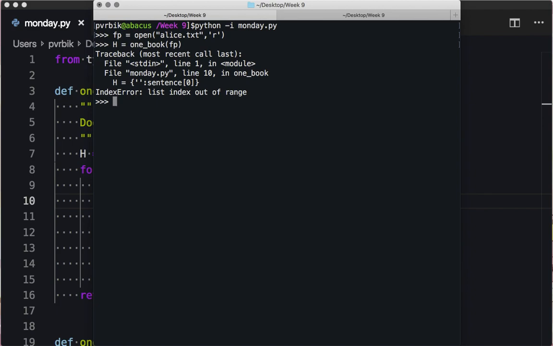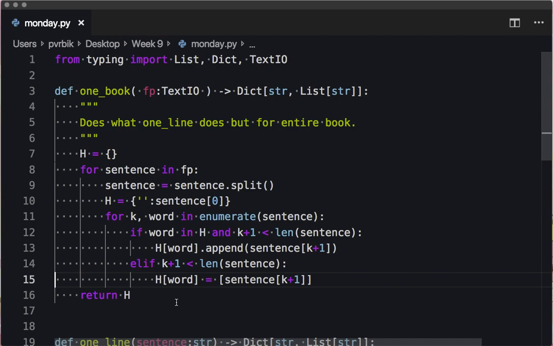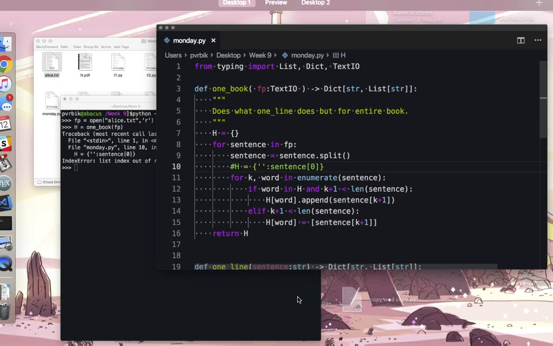Oh, I can't do... This is killing the dictionary every time. Yeah. Okay, so let's deal with that later.